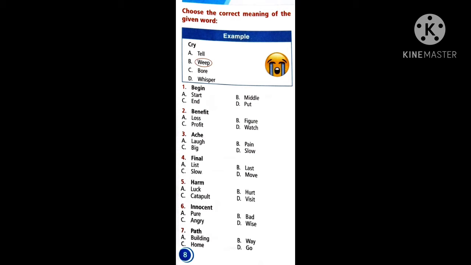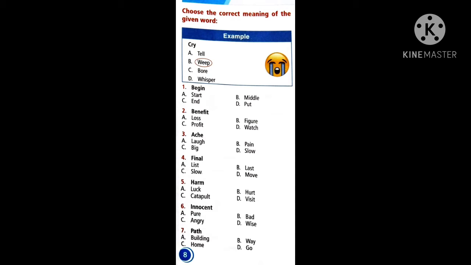The second one, benefit. So, we are going to get benefit when we go to a shop if we are buying something. So it is for 10 rupees, but we bought it only for 5 rupees. So 5 rupees extra we are getting. So we are saving our amount. So what are we going to get? We are getting loss, figure, profit, or watch. What is the exact word for benefit? Try to take the correct answer.